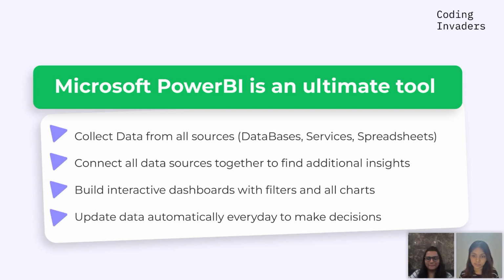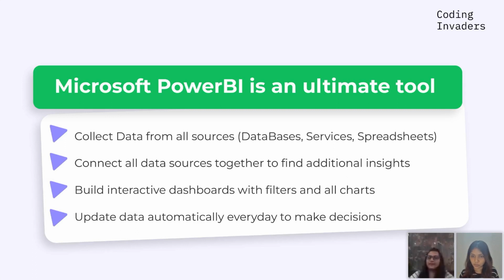Second thing is, now you have the data with you. Just by seeing the data, you cannot tell the insights, the hidden information inside that data. And how do we get that hidden information? Using some analytics that we can directly perform on Power BI.